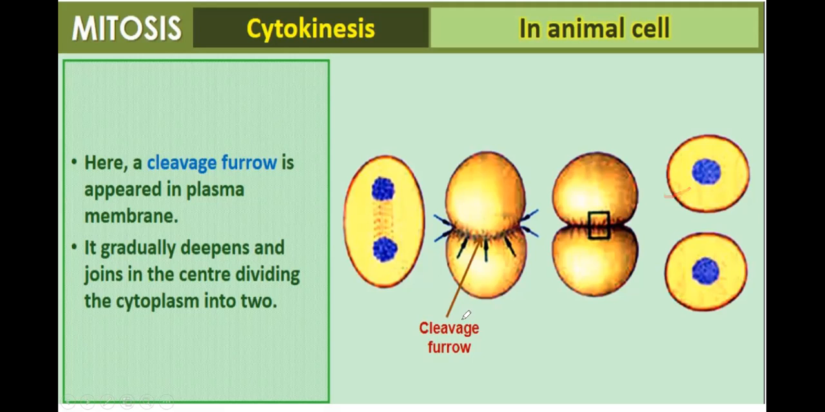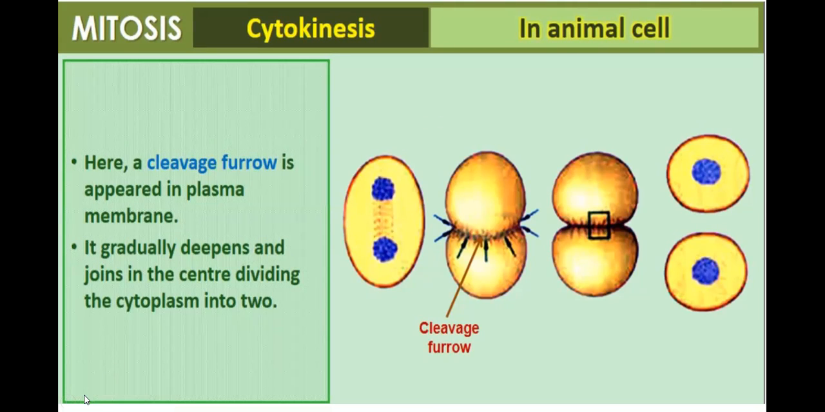So cleavage furrow develops in animal cell. It gradually deepens and joins in the center, dividing cytoplasm into two. Now, cytoplasm is divided into two cytoplasm. This is called cytokinesis in animal cell.